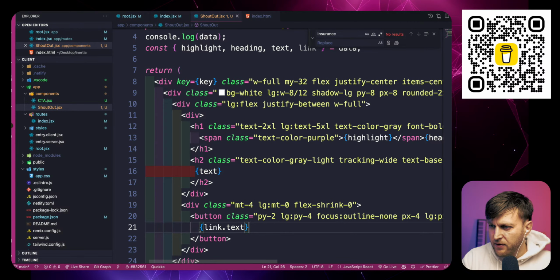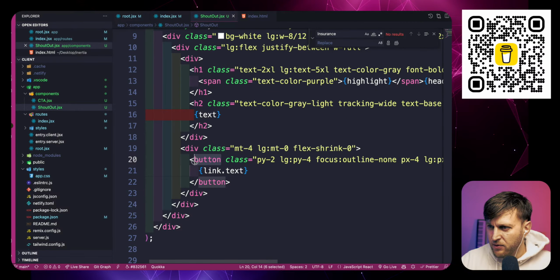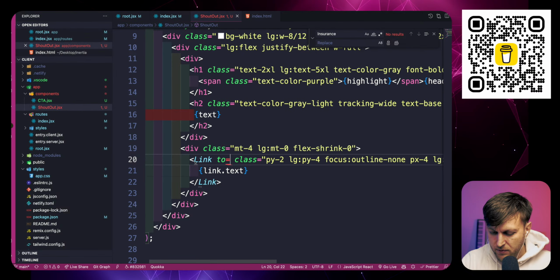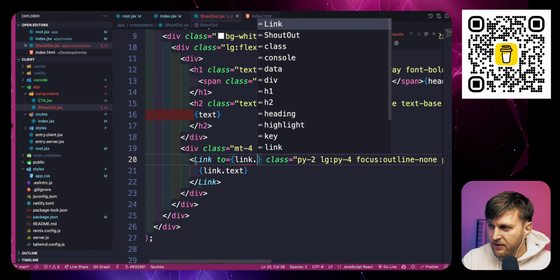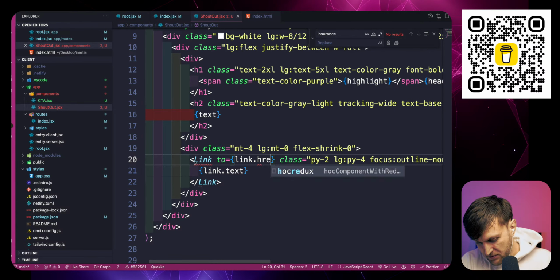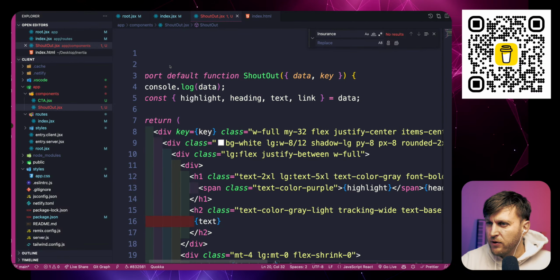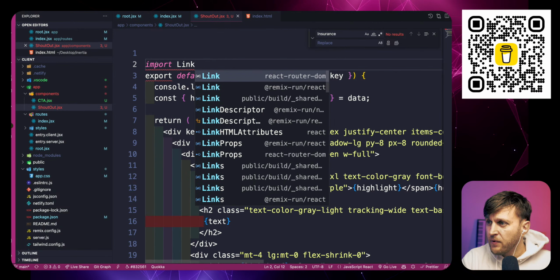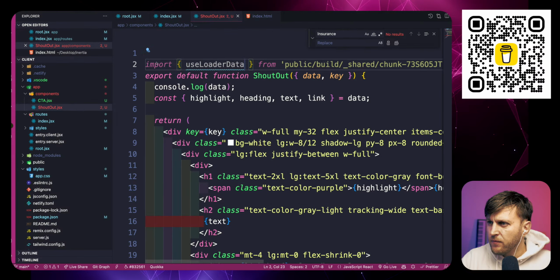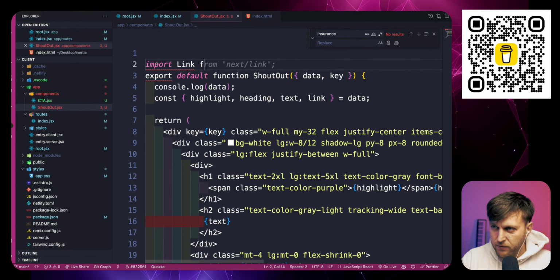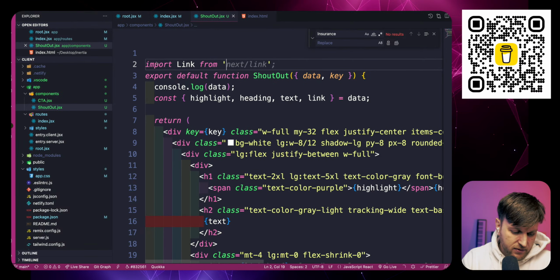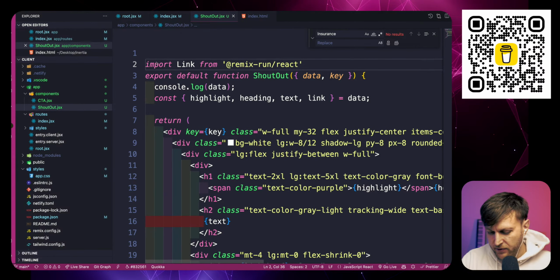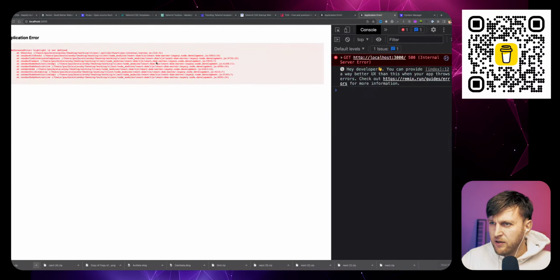It's going to be link.text, and this is going to be a link, and to link.ref. And then let's import Link from @remix-run/react. Perfect.